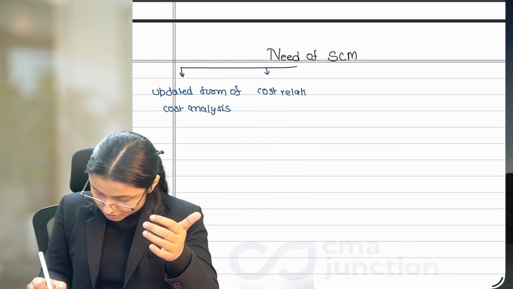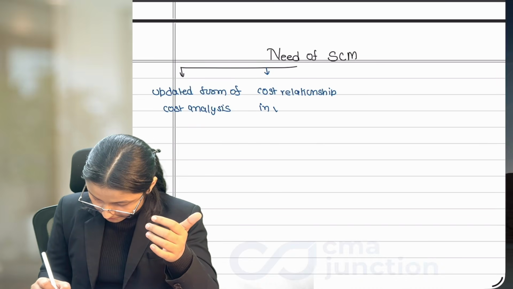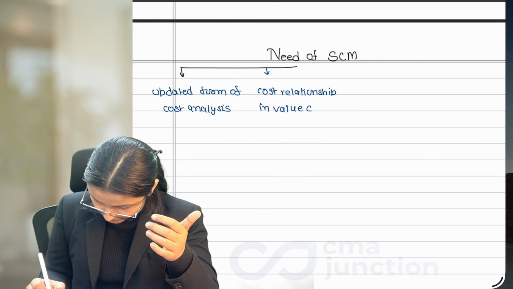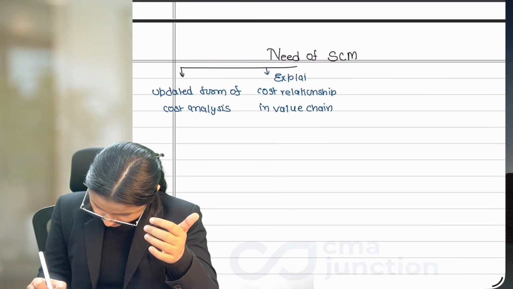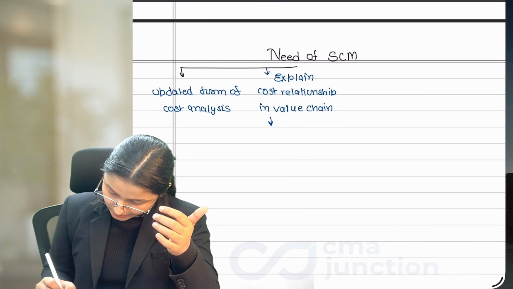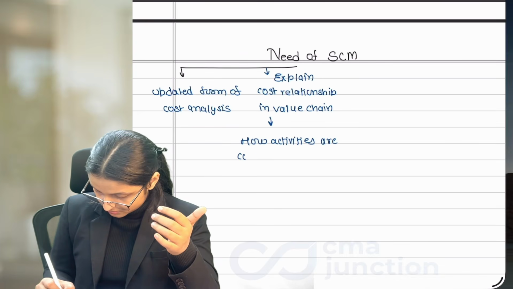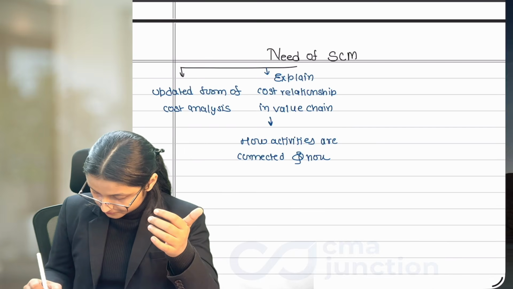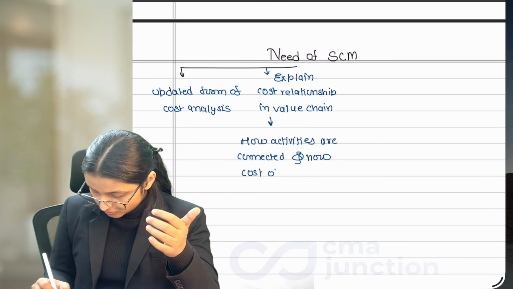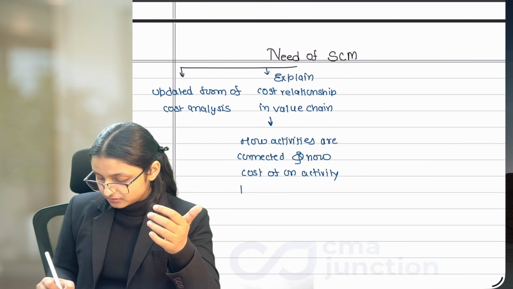It explains the cost relationship in the value chain, like how activities are connected and how the cost of one activity impacts another.